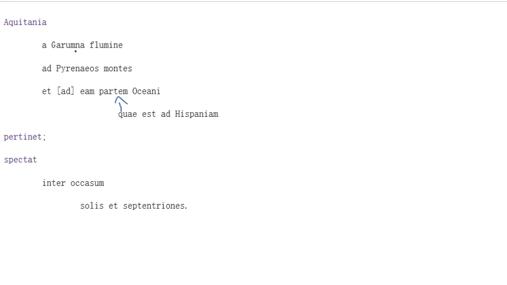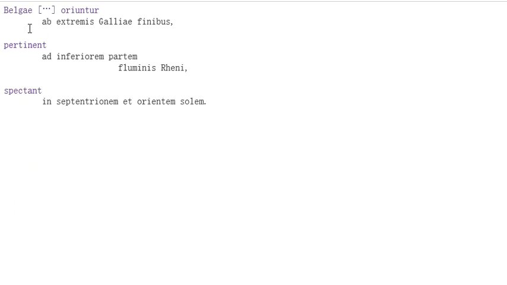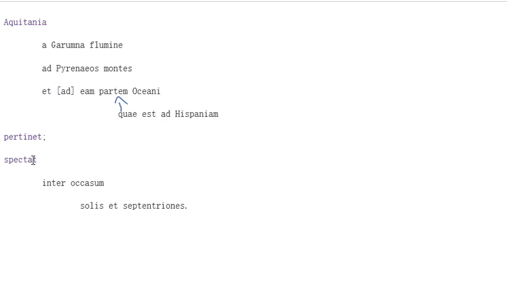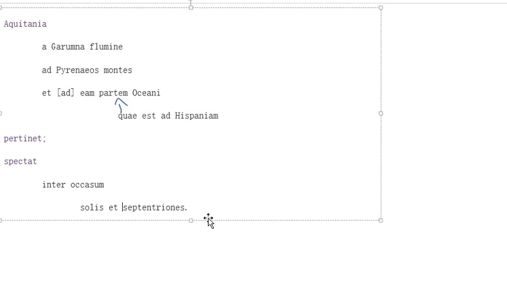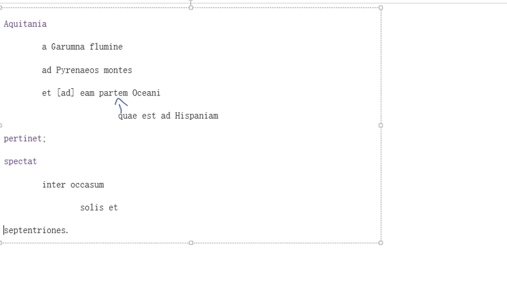Okay, so Aquitania pertinet a Garumna flumine, and so on. And then spectat here, again, notice no conjunction is added, but it's spectat, just as you'll see that spectant was used here for the Belgae, right? So it's spectat, it looks out inter occasum solis et septentriones. I should have actually made the septentriones roughly equivalent grammatically to the occasum, but I didn't do that. That's not going to orient properly here. Anyway, it should be fairly clear. Inter occasum et septentriones, and then the occasum is the occasum solis.